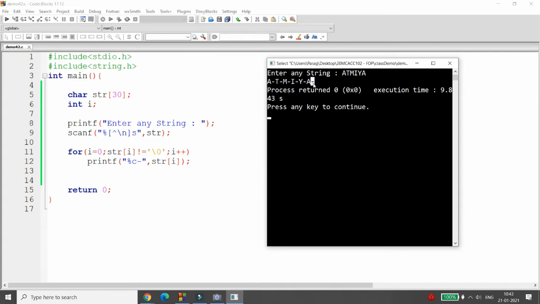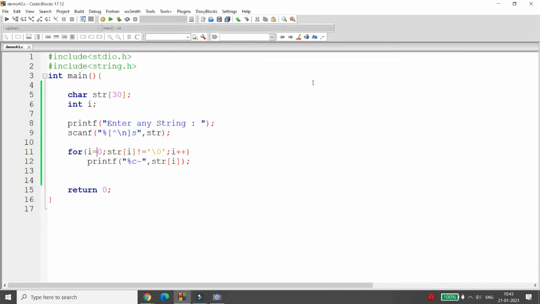But I don't want this last dash. What to do in this particular case? So if your next character is null, then don't print this. So you can write the condition for this and you can simply remove this. But right now, I just want to teach you what the concept is.